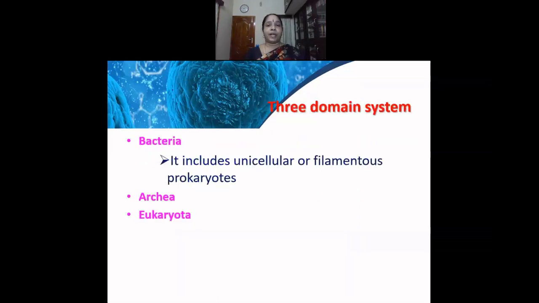The next mode of classification is the three-domain system. In the three-domain system, we have bacteria, archaea, and eukaryota. Bacteria includes unicellular and filamentous prokaryotes. Archaea we saw just now in the earlier eight kingdom concept, and eukaryota I will be explaining in detail in the subsequent slides.